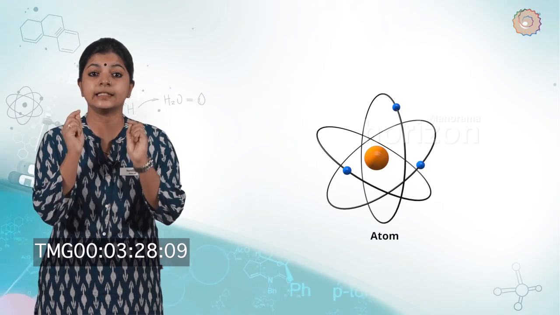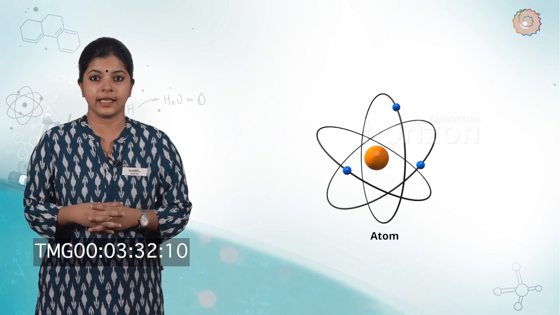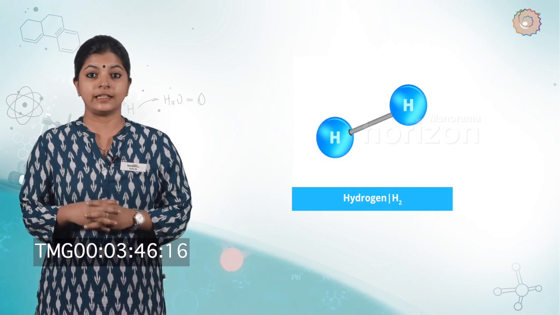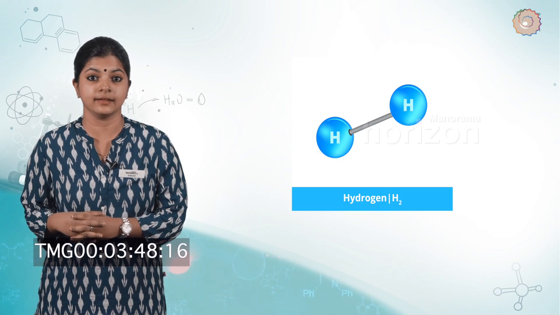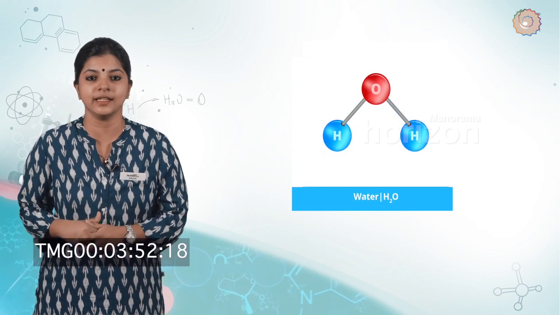An atom is the smallest particle of an element that may or may not exist independently and retains all its chemical properties. Atoms are very small in size and smaller than anything we can imagine or compare with. For example, the atomic radius of an atom of hydrogen is 10 raised to minus 10 meter, and the radius of a molecule of water is just 10 raised to minus 9 meter.